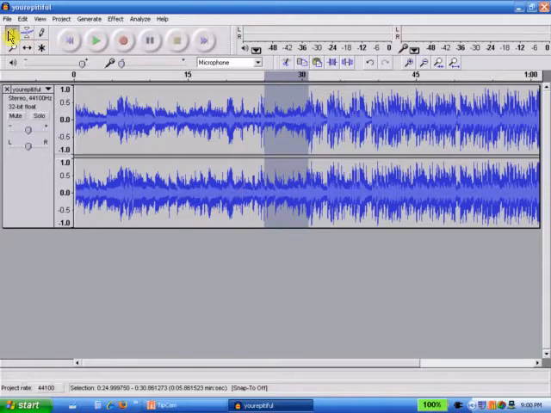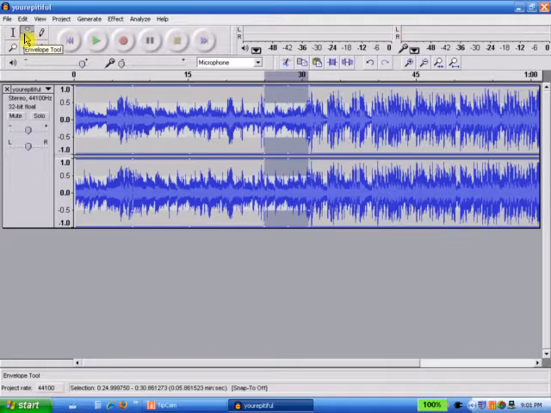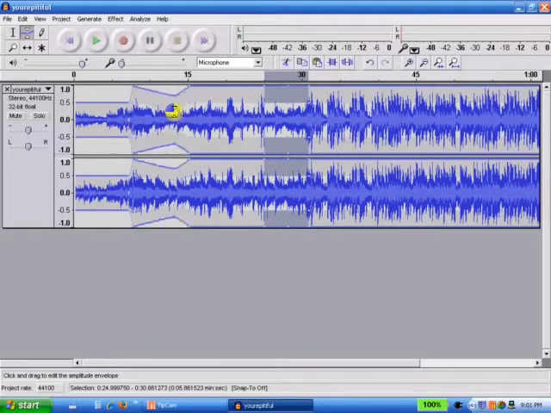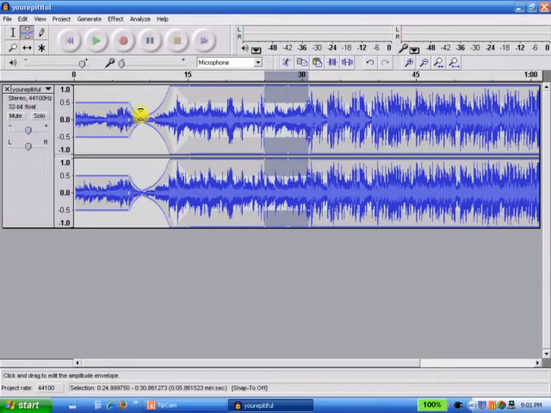I've already shown you the selector tool since I've been using it to select the songs to cut and paste. I will now use the envelope tool to control the volume. I can adjust the volume at the start and make it really small. I can even silence it, but I'll just make it small. Then I can make this next section very big, so the volume will increase. And then I'll make this section small, just showing you what I can do with it.